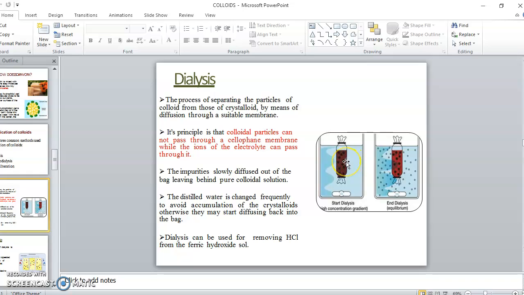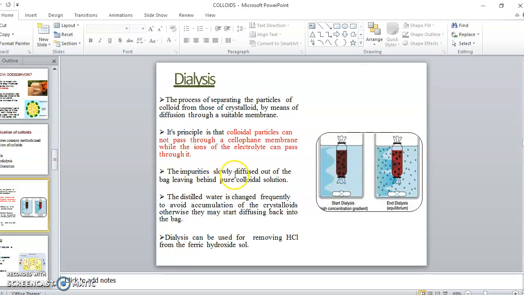While the colloidal particles are much bigger than the electrolyte, because the electrolytes have size less than 1 nanometer, but colloids have size greater than 1 nanometer. So colloidal particles will be retained here while the electrolyte can pass very easily or diffuse easily to the water.